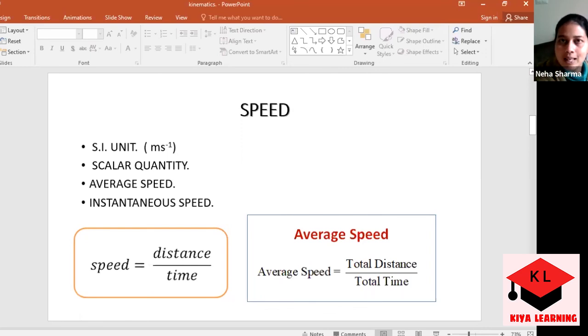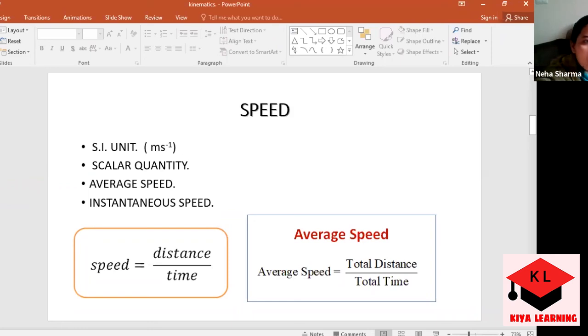I will give you a short example. For example, if you are moving from one location to another and you covered 10 kilometer in an hour, next 10 kilometer you are covering in half an hour. So both the distances were the same, but the time taken was not the same. What you have to do, 10 kilometer plus 10 kilometer, add both the distances, that is the total distance covered by you, divided by the total time, that is 1 hour plus half hour, that is 1.5 hours, and you just have to divide it.